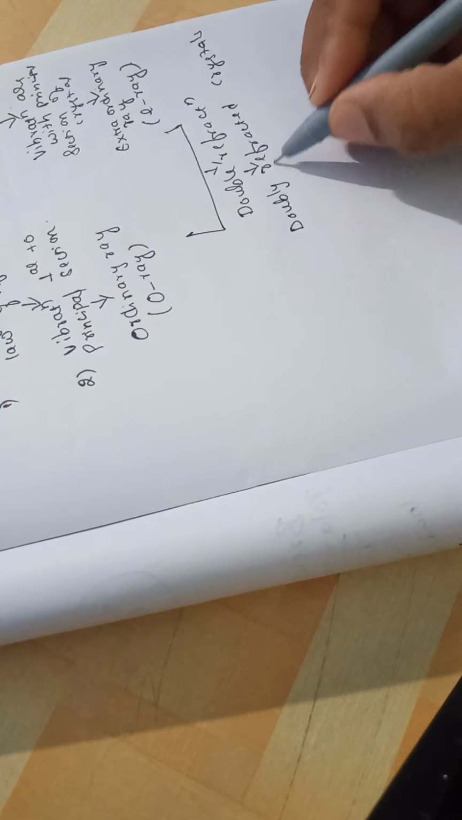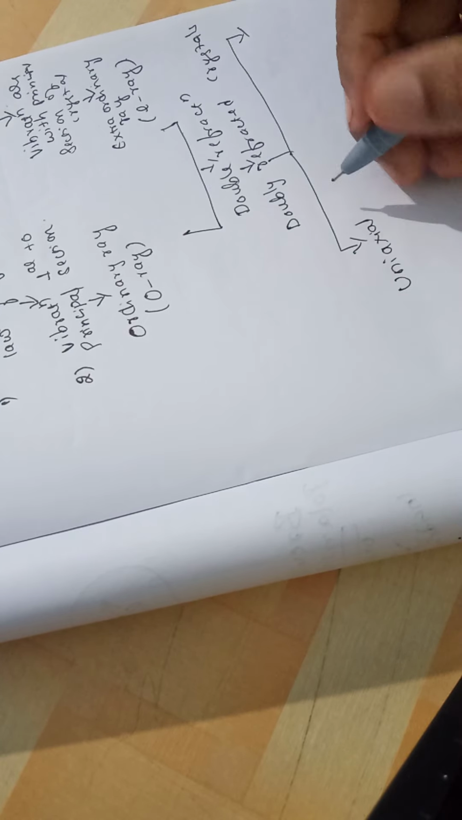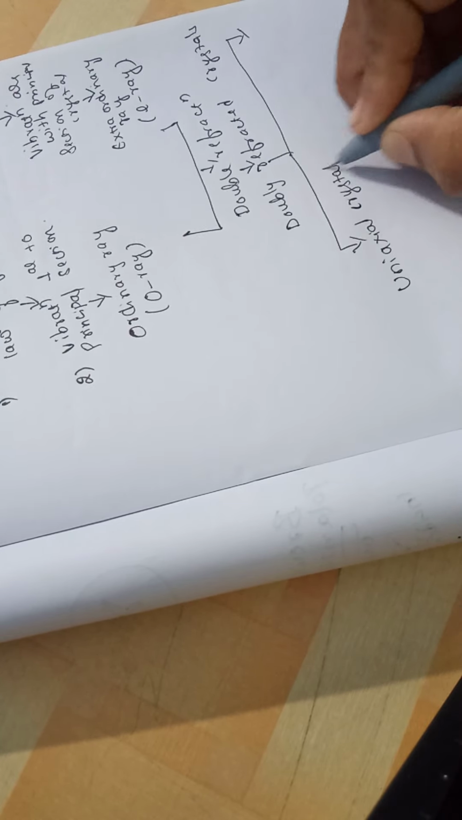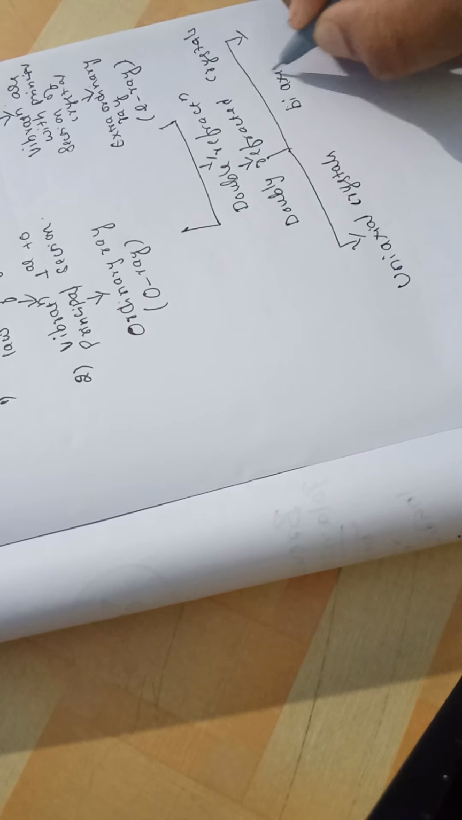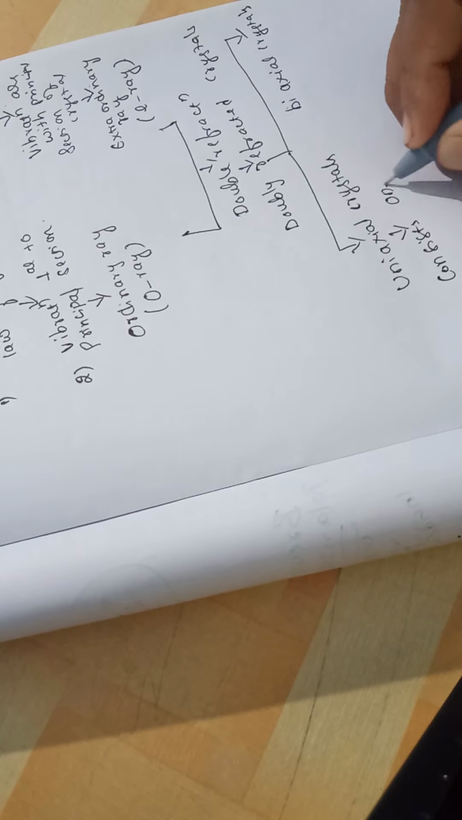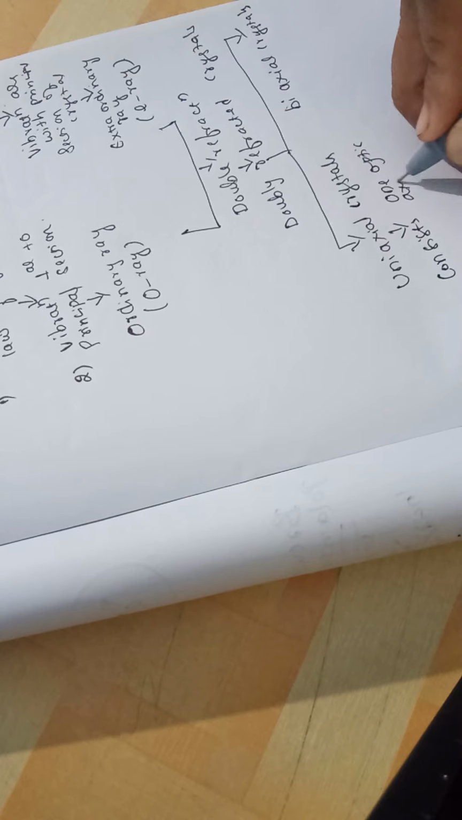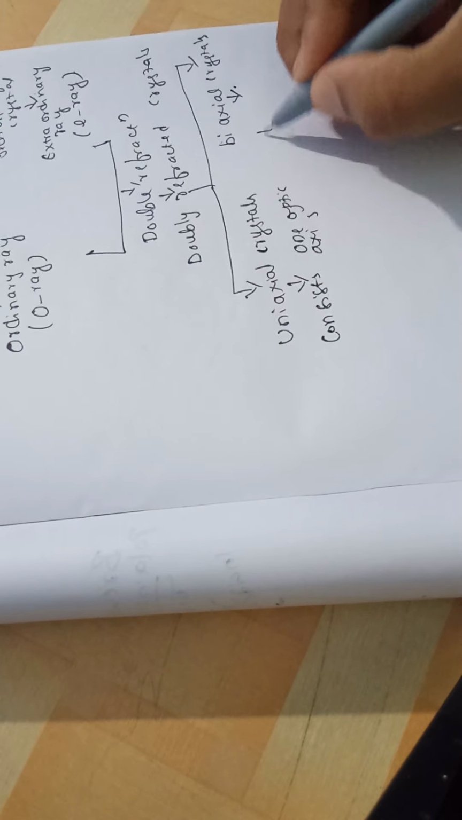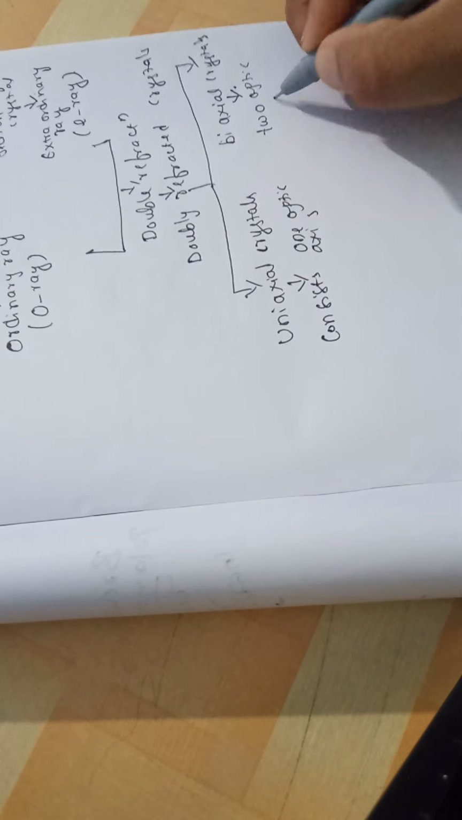So here there are two types of doubly refracting crystals. One we call uniaxial crystals, the other biaxial crystals. Uniaxial crystals are crystals which consist of only one optic axis. Biaxial crystals are crystals which consist of two optic axes.